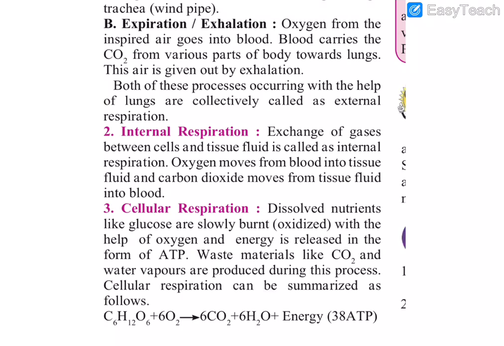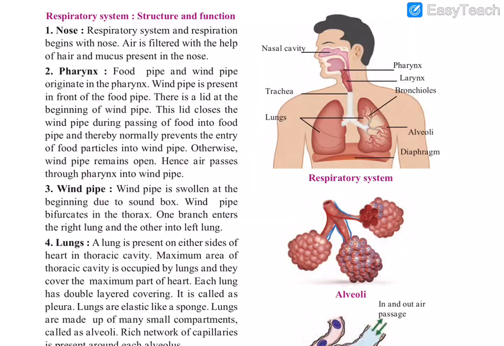Cellular respiration can be summarized in a chemical formula: C6H12O6, that is the chemical formula of glucose, plus oxygen gives 6 CO2, carbon dioxide, plus 6 H2O, water vapor, plus energy, 38 ATP molecules. ATP means energy molecules, adenosine triphosphate, that is the expansion of ATP. So ATP energy is produced by oxidizing glucose with the help of oxygen. Glucose plus oxygen gives CO2 plus water vapor plus energy.